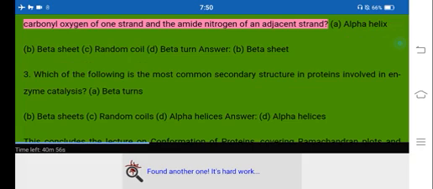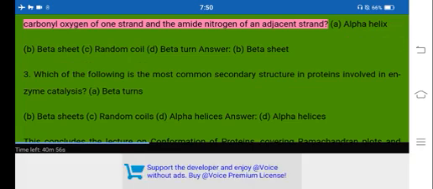2. Which of the following secondary structures is stabilized by hydrogen bonds between the carbonyl oxygen of one strand and the amide nitrogen of an adjacent strand?